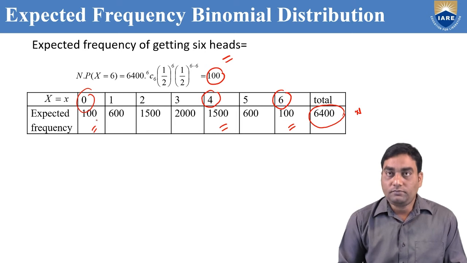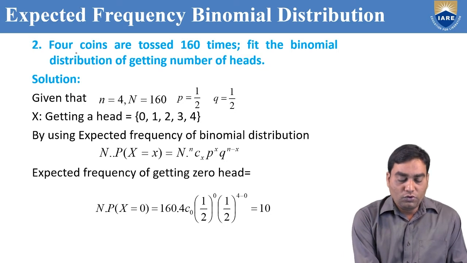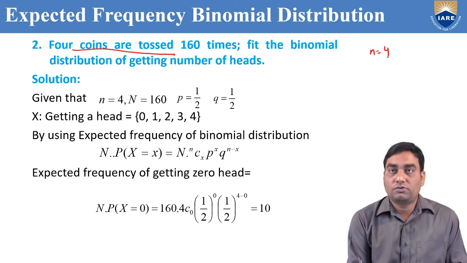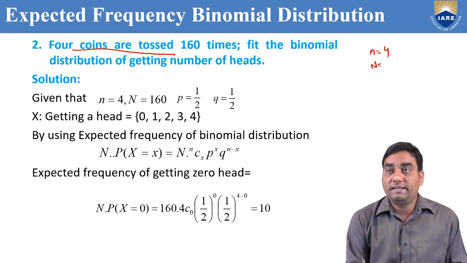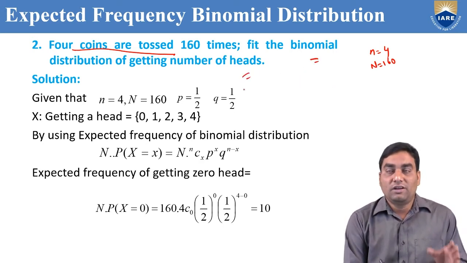Okay? Now, similarly, we are going to take another problem to find the expected frequency by using the same binomial distribution. 4 coins are tossed, small n equal to 4. How many times? 160 times. So capital N equal to 160. Fit the binomial distribution of getting number of heads. Fitting or expected frequency, both words are same.